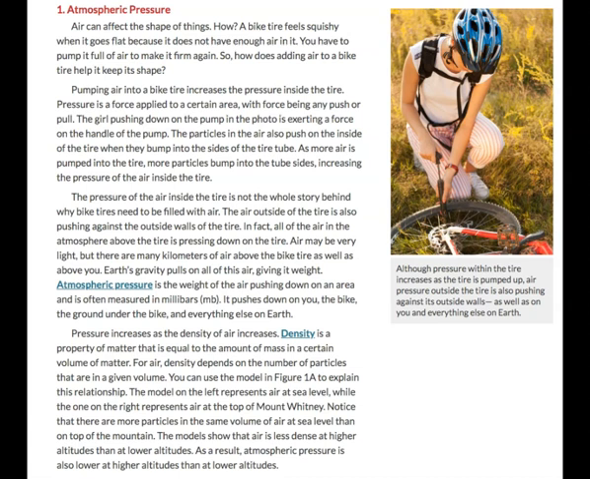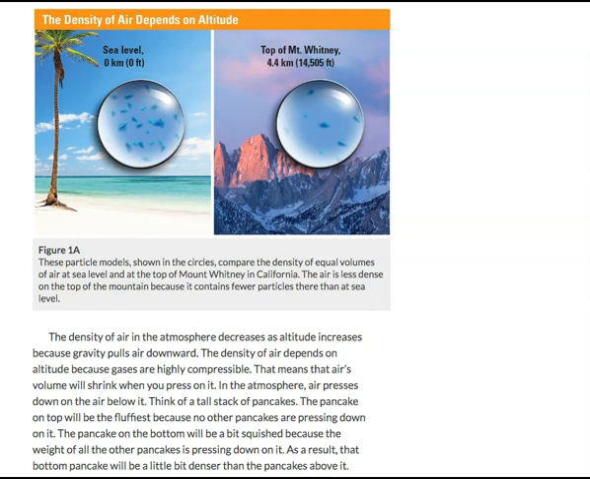As a result, atmospheric pressure is also lower at higher altitudes than at low altitudes. The density of air depends on altitude. At sea level, at 0 kilometers, at 0 feet, that circle represents the amount of air molecules in a very small drop, a little bit of air. Look at all the molecules. But then on the right at the top of Mount Whitney, 4.4 kilometers, 14,000 feet, there's not as much air. That's why people have to wear oxygen when they climb to the top of mountains.